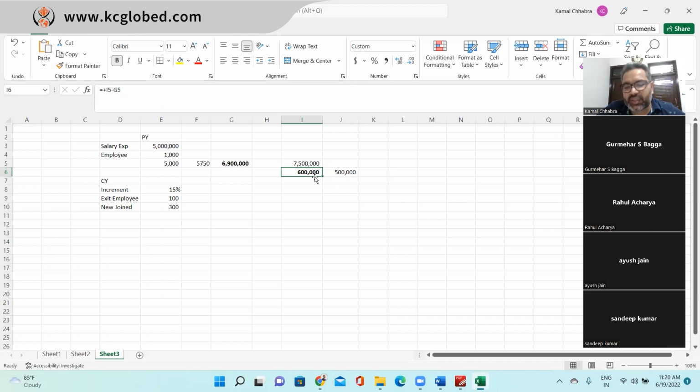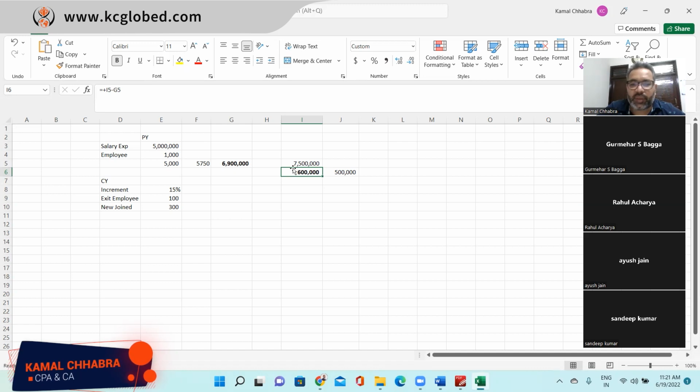So the $600,000 increase is majorly on account of the new hiring of a CEO, right? That could be the justified reason. Or for example, let's say you are a government entity, and the 5th pay commission or 6th pay commission has come, and accordingly you have to pay additional increment over the standard increment on account of that 5th pay or 6th pay, right? So those could be justified reasons, and there should be a document supporting those reasons, right?